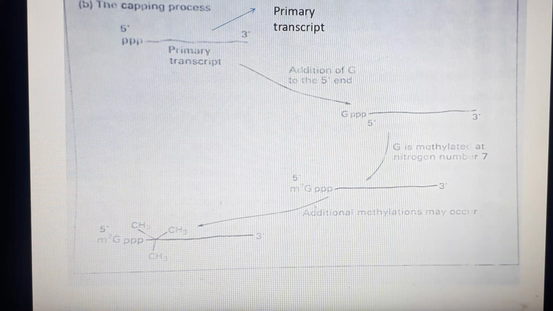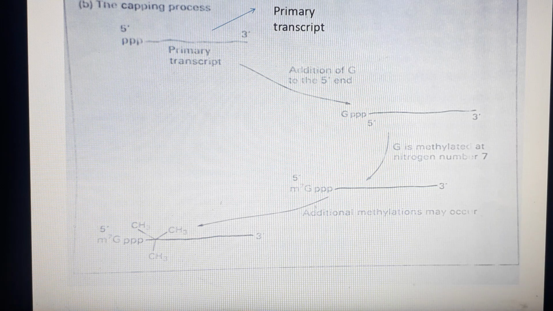So this is an unusual structure, and this whole thing is the cap structure. This 5' is attached to one nucleotide, and through this bond another nucleotide is attached, so the chain continues.